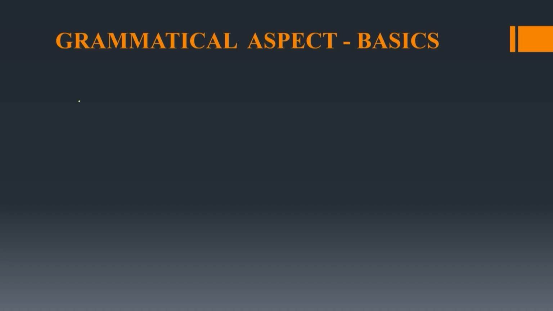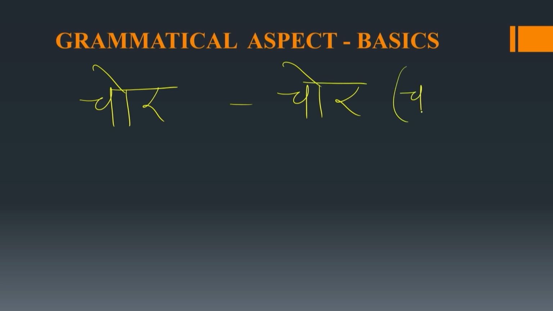We can see another example. Chor. Now this is pronounced in one way, but written with a matra. So this is again singular and plural.